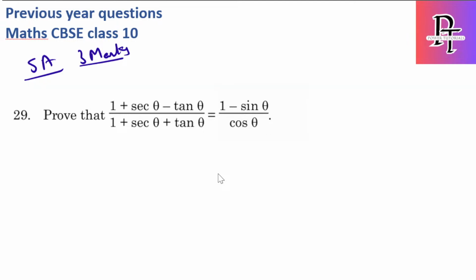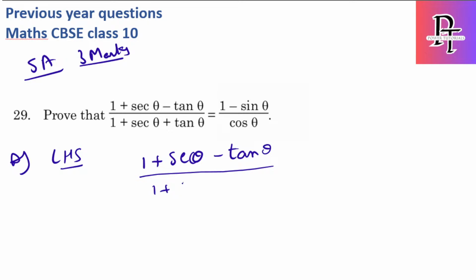Okay, so for this question you can see this is LHS and this is RHS. RHS is already in sine and cos, and we need to convert it, so just solve the LHS part and you have to get the RHS part from here. So I'll just write LHS: 1 plus secant theta minus tan theta by 1 plus secant theta plus tan theta.